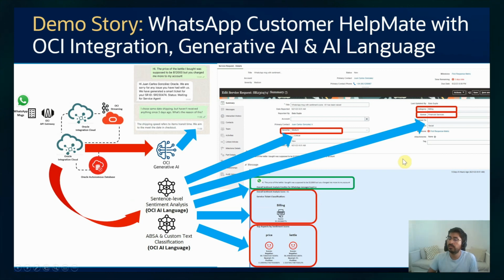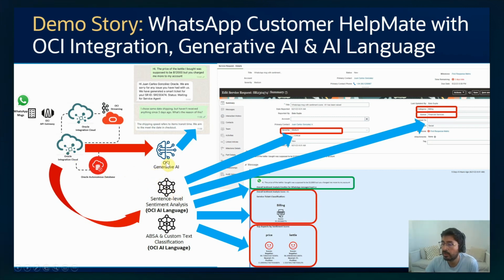What you have seen is how we can use Oracle Integration Cloud as our no-code integration platform to capture WhatsApp messages in real time from a WhatsApp business account. Integration Cloud is orchestrating everything, like passing the text to our sentence-level sentiment analysis to get the overall sentiment and the different scores for the different emotions. Based on that, if it's negative, we auto-create a ticket where the severity is based on the overall sentiment. The category is based on a custom text classification model that we built using our own dataset of complaints and categorizations that we did before.